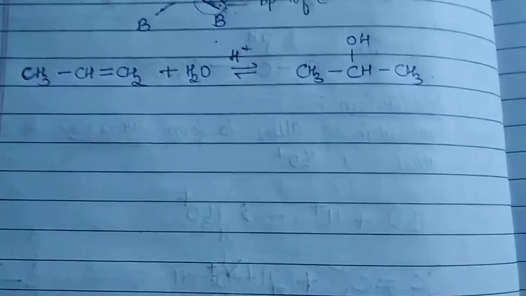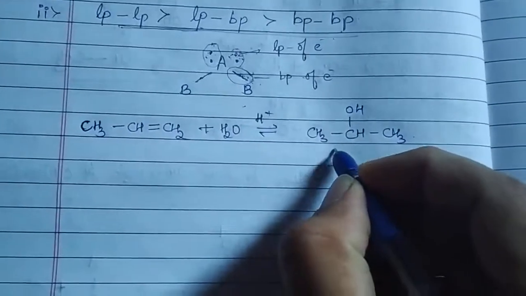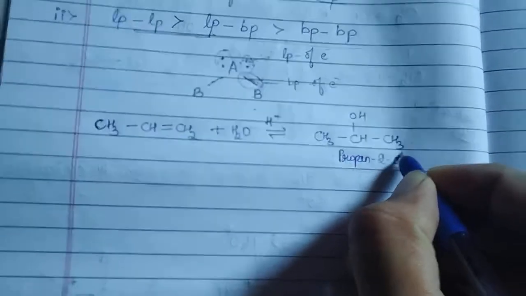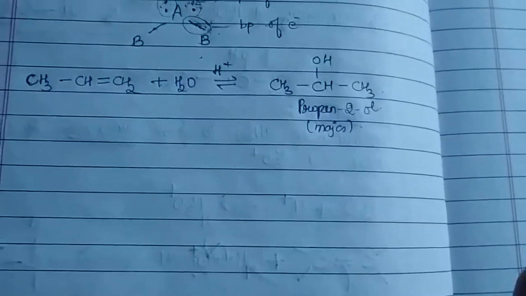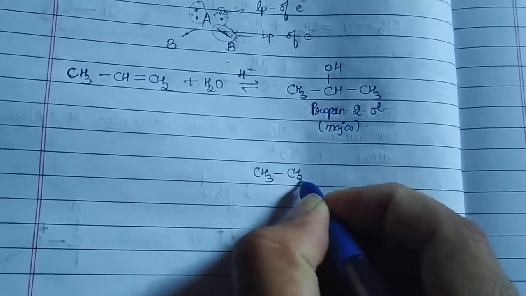So this was the major product we obtained, that is propan-2-ol. But now, the question arises: is there any means so that we can get the product as CH3, CH2,